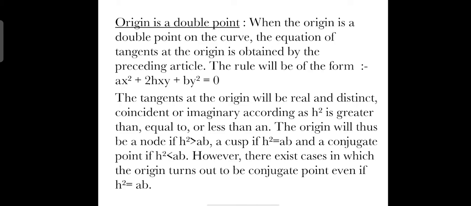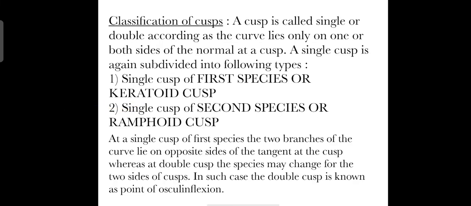The origin will thus be a node if h² > ab, a cusp if h² = ab, and a conjugate point if h² < ab. A case also arises in which the origin turns out to be a conjugate point even if h² = ab.